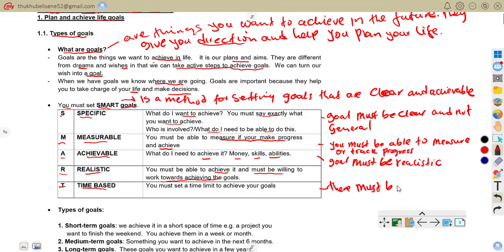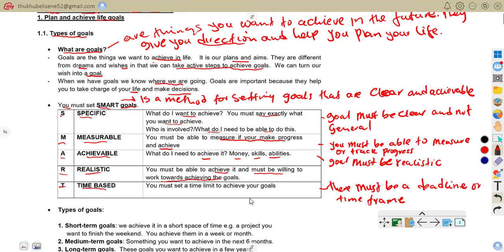There must be a date, a deadline, or time frame.